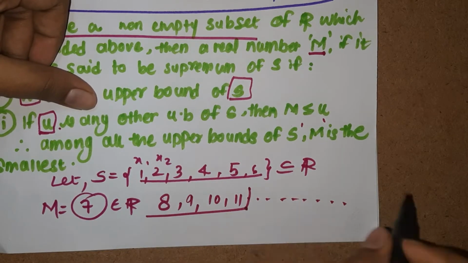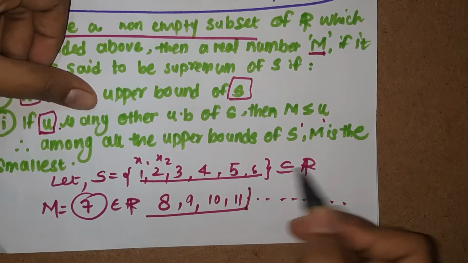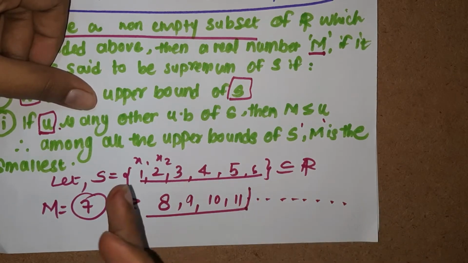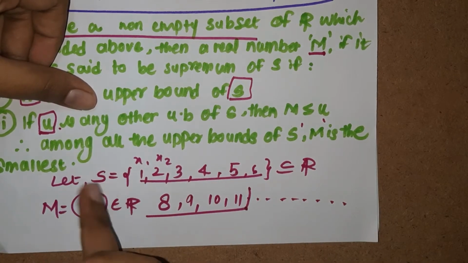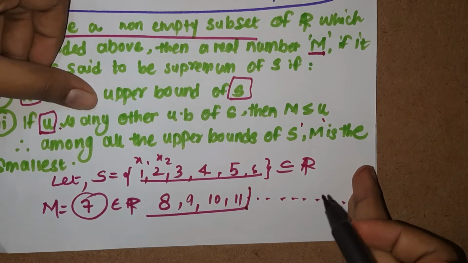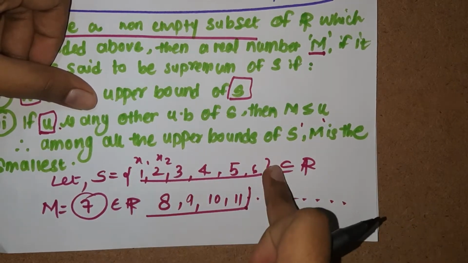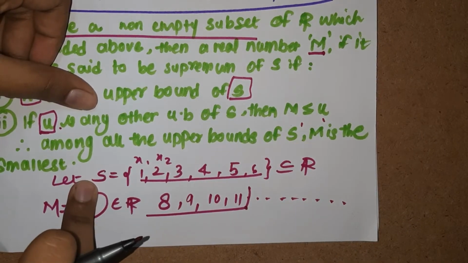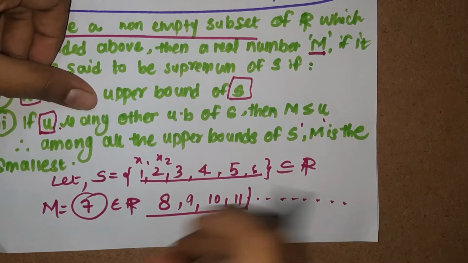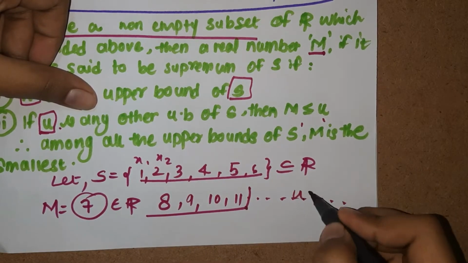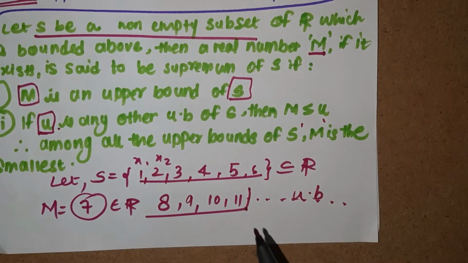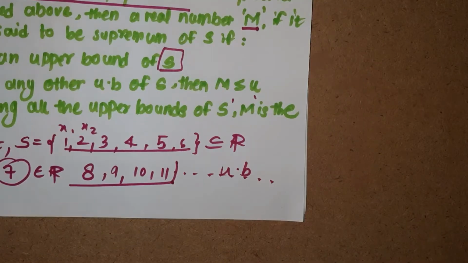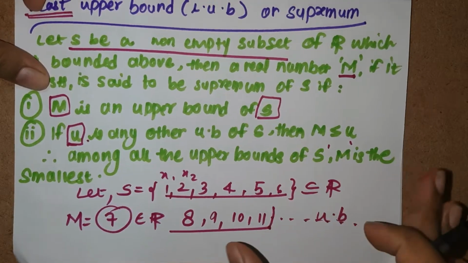All the numbers which are greater than or equal to 6 are going to be upper bounds of this set S. Why? Because all of these numbers are greater than or equal to all the elements in the set S. Therefore, all these numbers are upper bounds of S. That's exactly what they have written here.